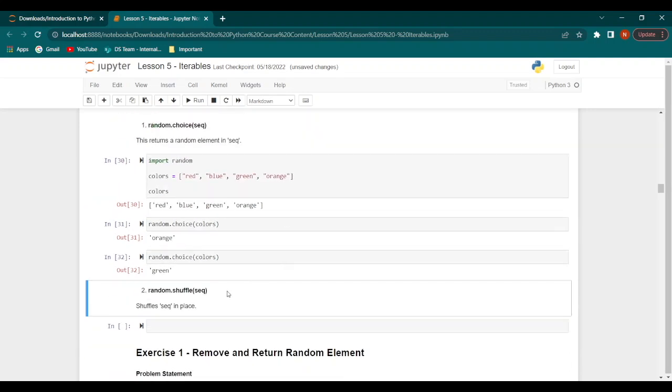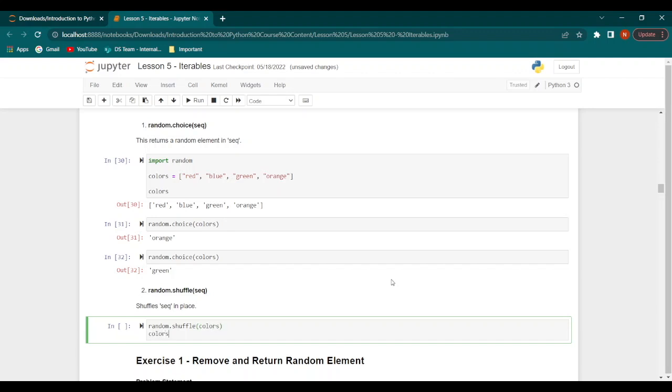Now the second method that we can use is random.shuffle. This will shuffle the sequence in place. So once again, let's consider our same library random and the same list. And what we will do here is we will say random.shuffle colors, and then we will print colors.